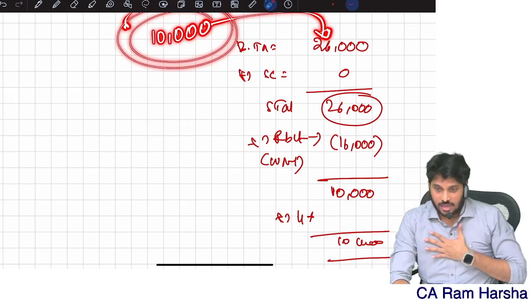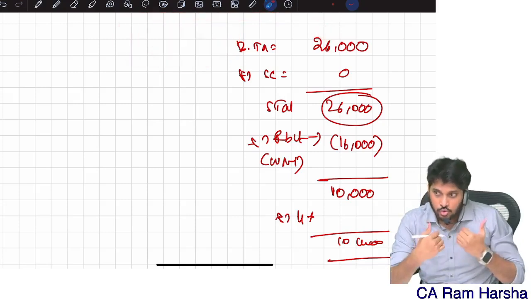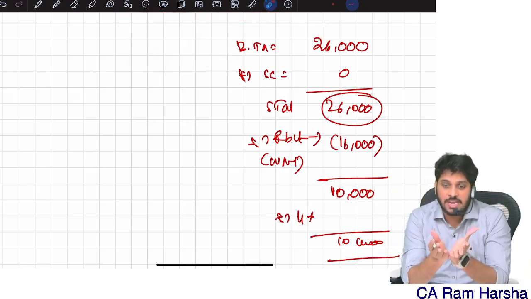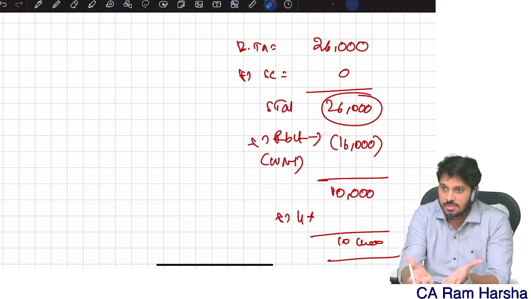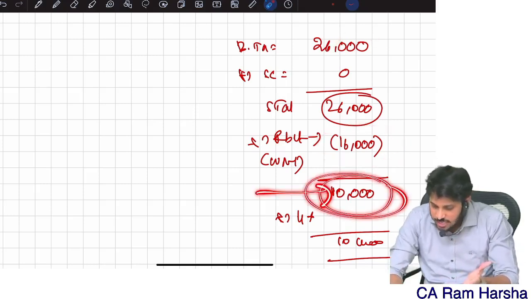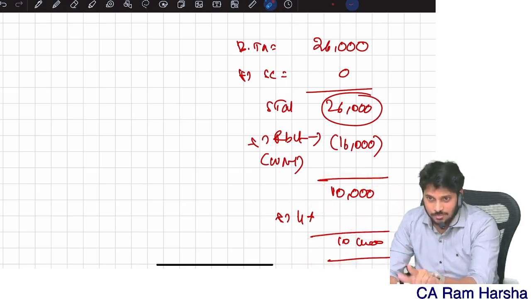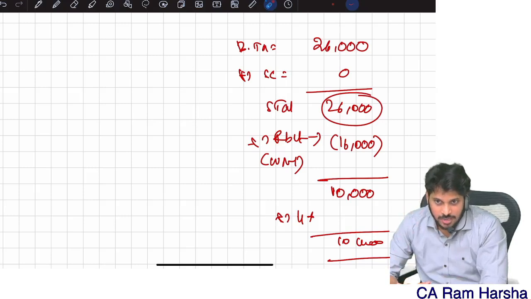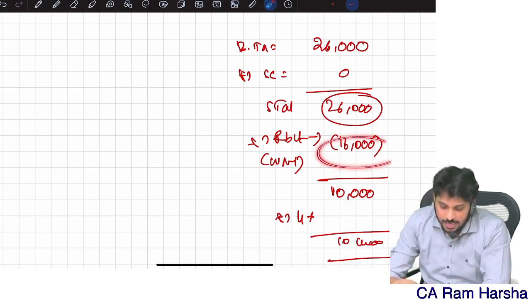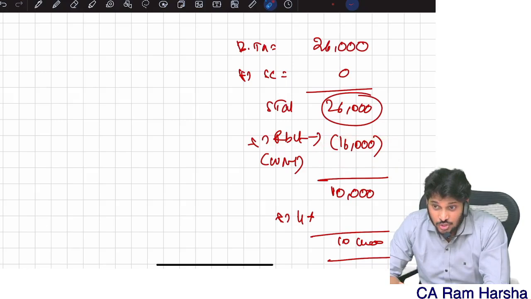I will do one thing. I will sacrifice this 10,000 to you. Please rebate me 16,000. Give me rebate. That 10,000 I'm ready to pay, plus cess I'm ready to pay. This is the logic. Are you clear? Everybody, all of you, indirectly how much rebate I'm claiming here? 16,000.